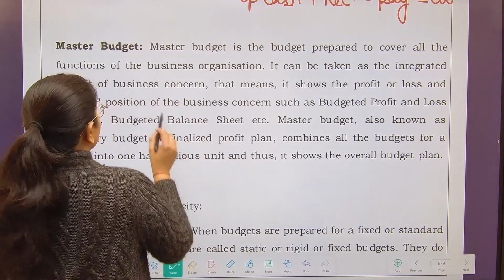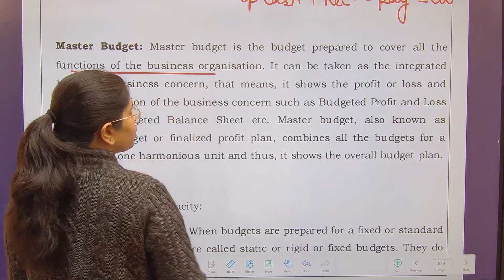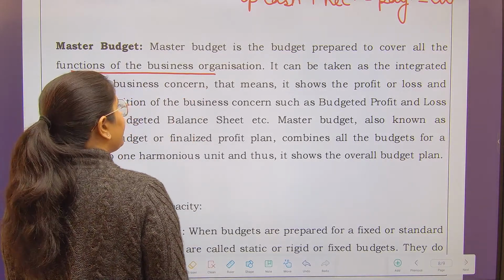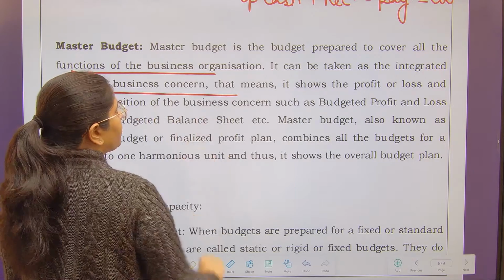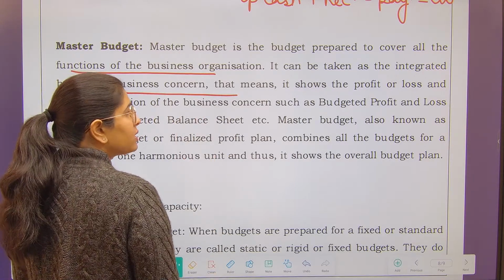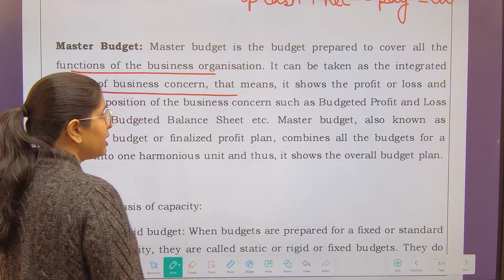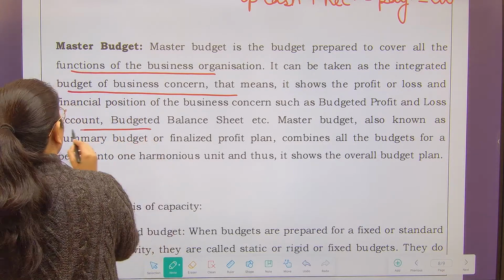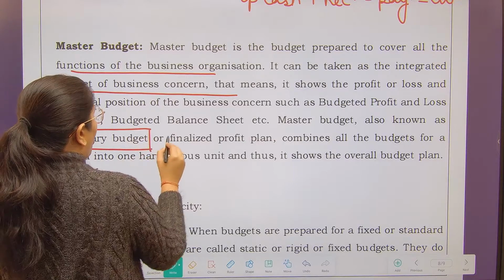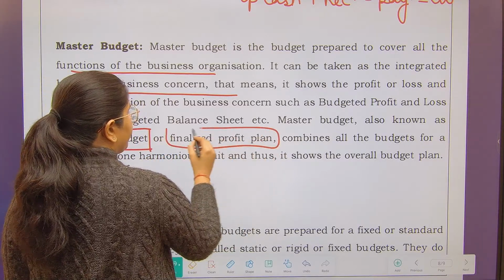It is the budget which is prepared to cover all the functions of a business organization. It can be taken as an integrated budget of a business concern. That means it shows the profit and loss as well as the financial position of the business concern. Master budget is also known as the summary budget or the finalized profit plan.